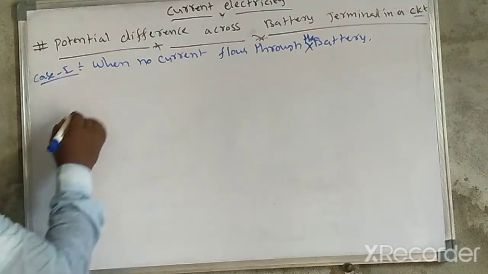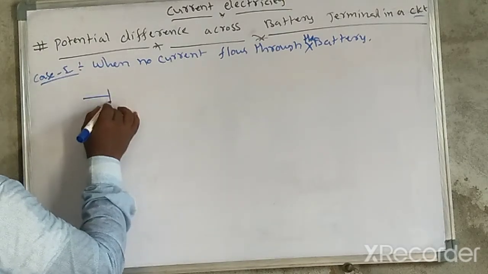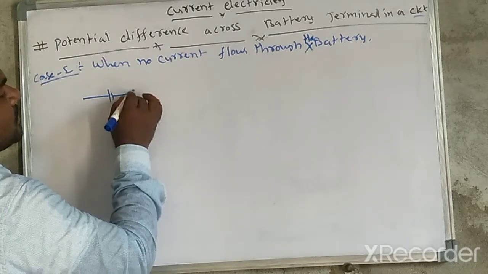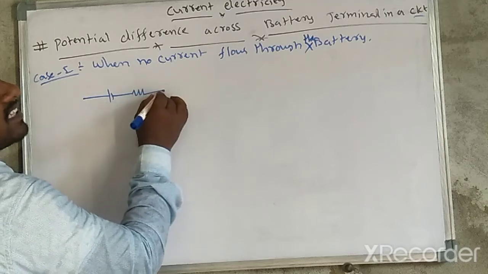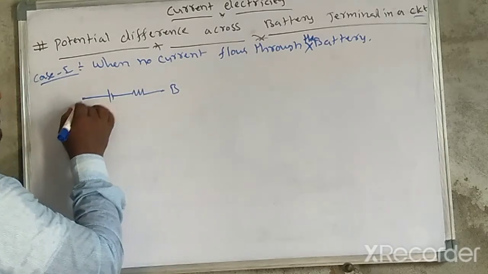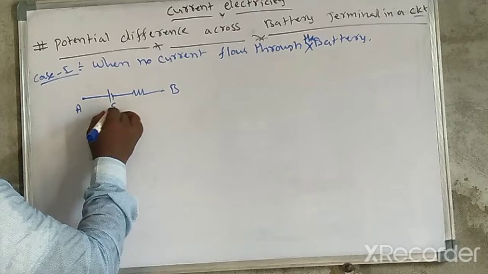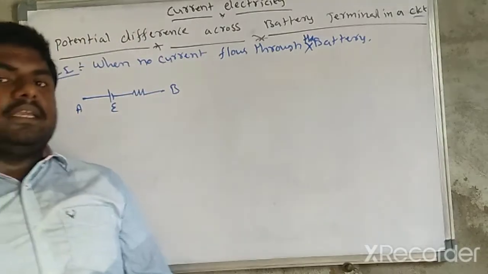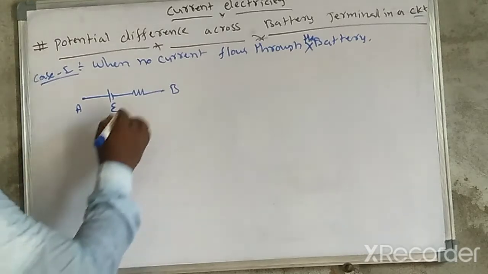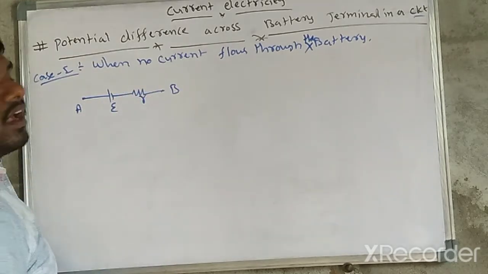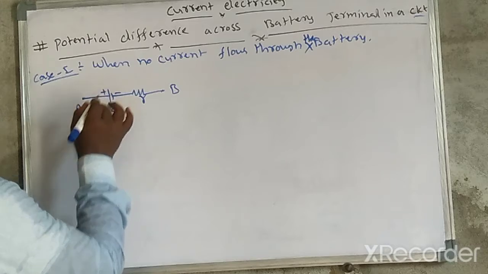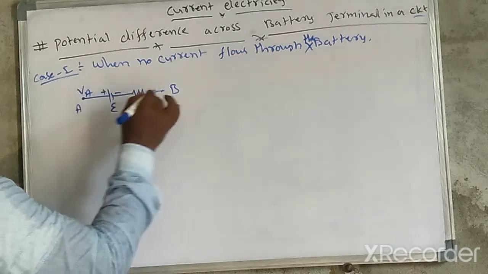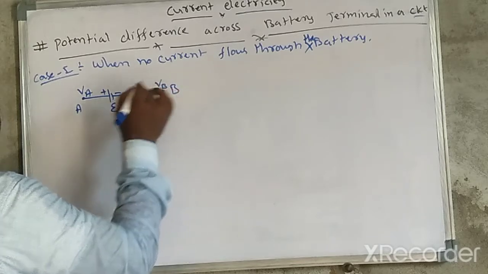Here the connection is the battery and the internal resistance like this. This is the B terminal, this is the A terminal. Let us consider the EMF as E, and the internal resistance as small r. This is the negative terminal, this is the positive terminal. At point A let us consider the potential VA, at point B the potential VB.